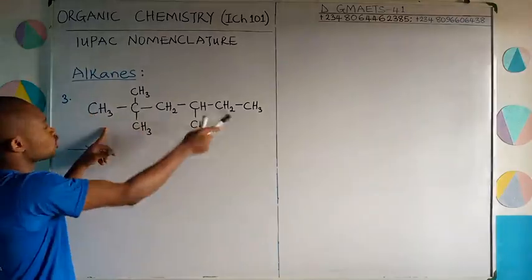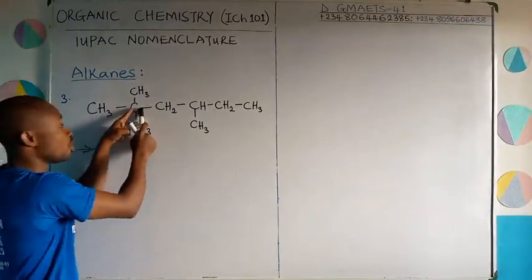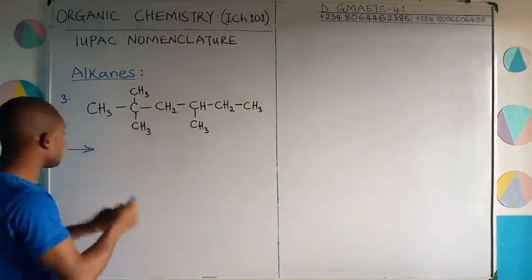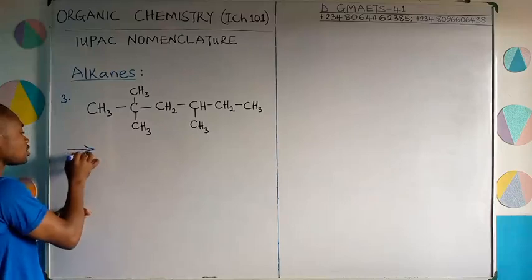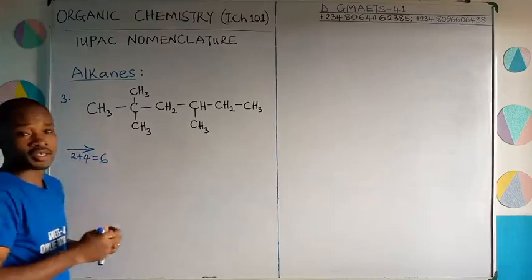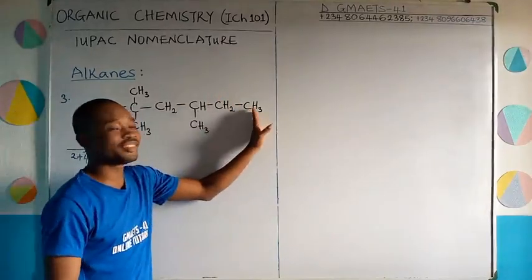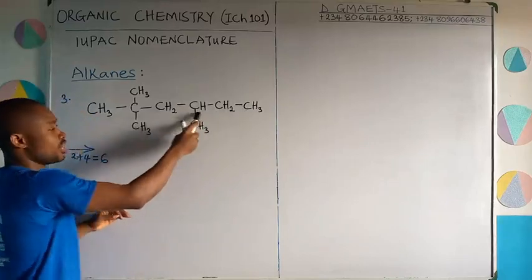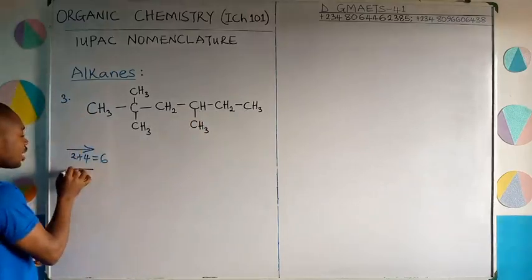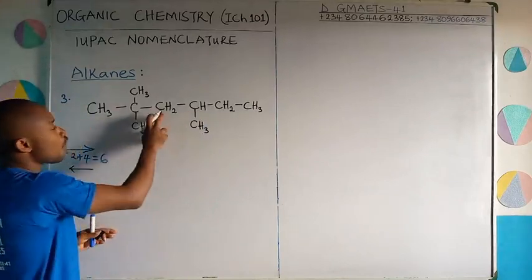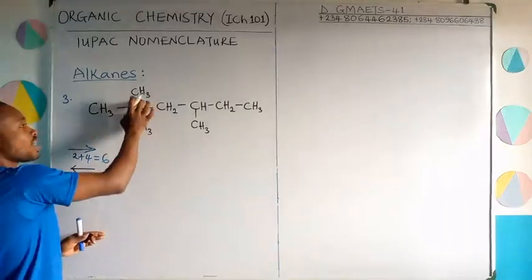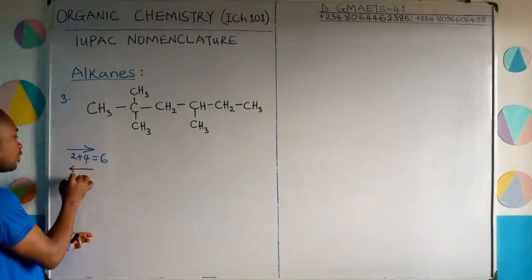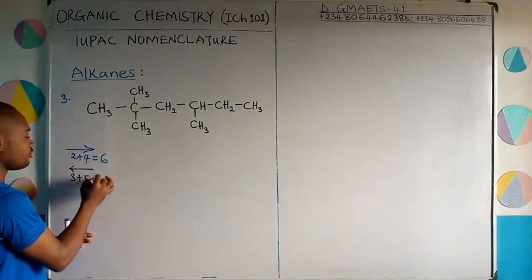If you're counting from left to right, you have 1, 2 on the second carbon atom, an attachment, 3, 4 on the fourth carbon atom, another attachment. So one could simply do 2 plus 4, and that will give you 6. But if you count from the right to the left, you have 1, 2, 3 on the third carbon atom, an attachment, and then 4, 5 on the fifth carbon atom, you have another attachment. There are 2 of them. So that's going to be 3 plus 5, which would give you 8.